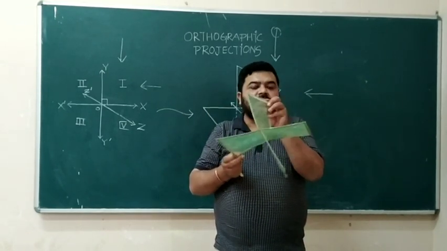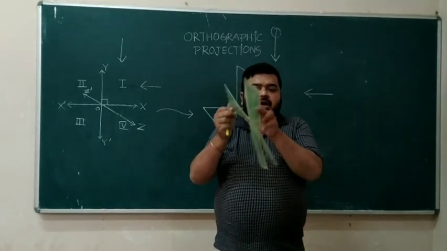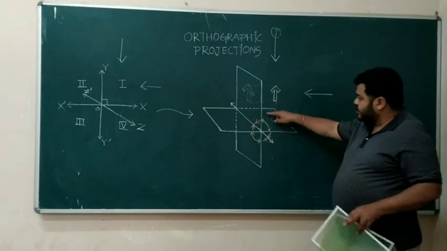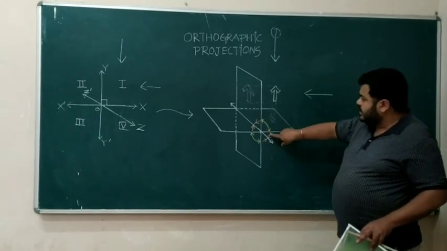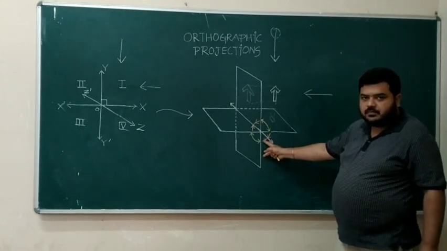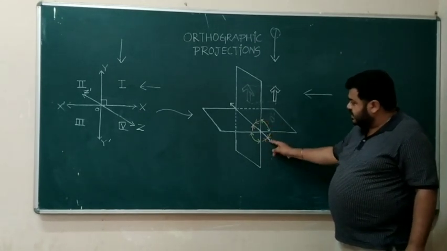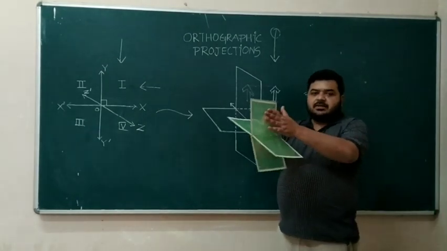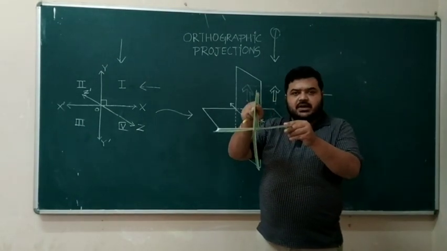Not anti-clockwise. When this rotates clockwise, you see, this horizontal plane will come down.